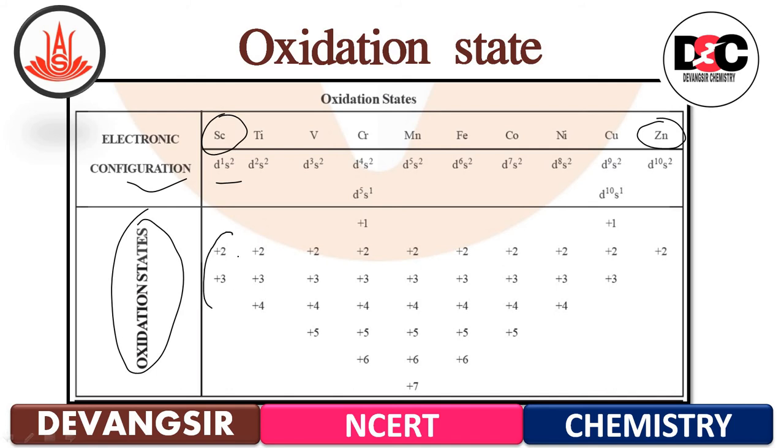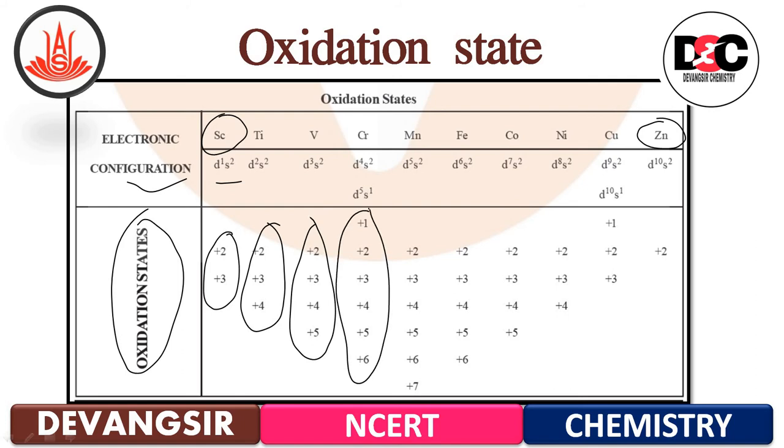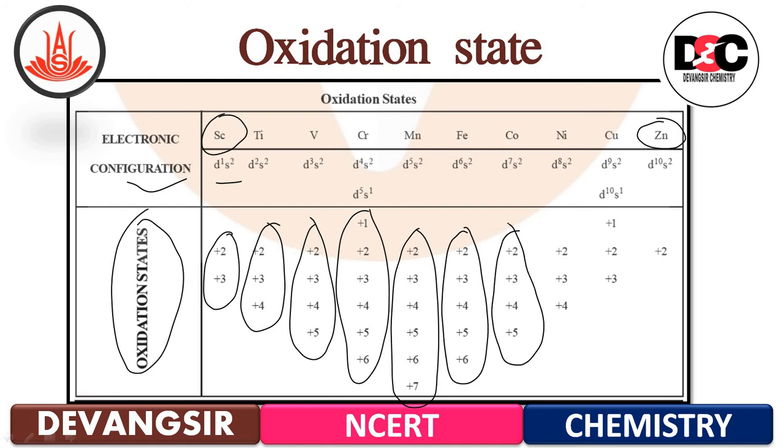For scandium it is +2 and +3, for titanium +2, +3, +4, for vanadium +2, +3, +4, +5, chromium +1, +2, up to +6, then for manganese +2 up to +7, for iron +2 up to +6, then for cobalt +2 up to +5, for nickel +2 up to +4, for copper +1, +2, +3, and for zinc it is only +2. So these are the various oxidation states of the first transition series starting from scandium to zinc.